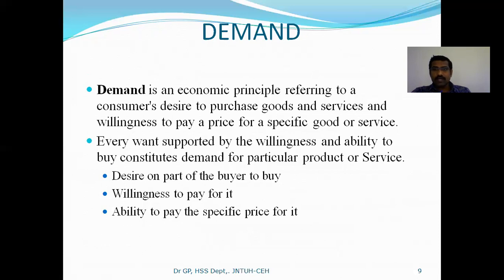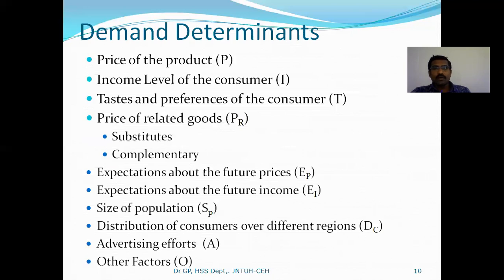I must have willingness to buy. At the same time, I should accept the price of that particular product and be ready to pay for it. Then only I can say from my side that the product has a demand. Now, what are the various factors that determine the demand?